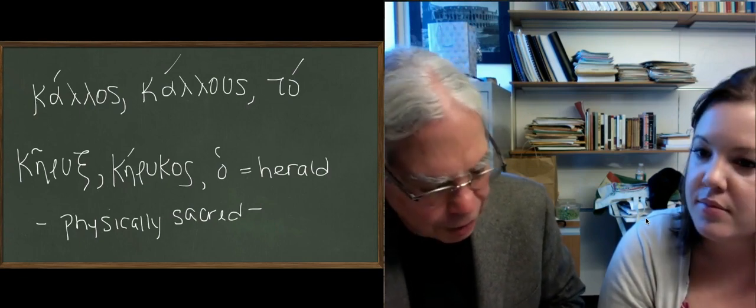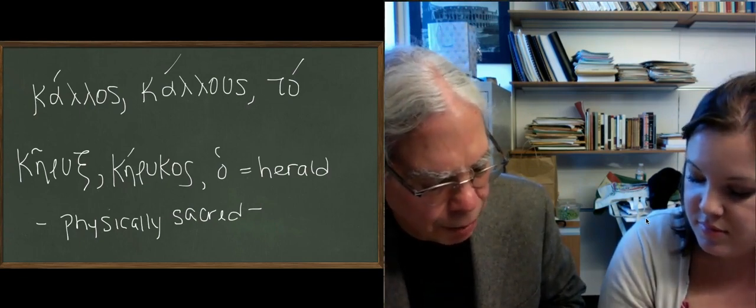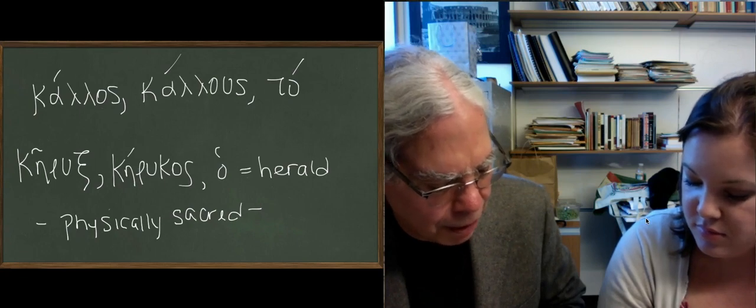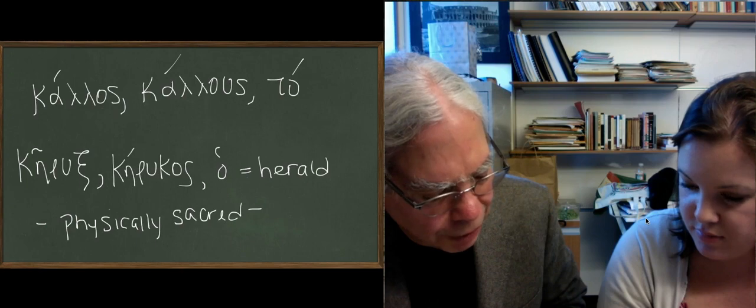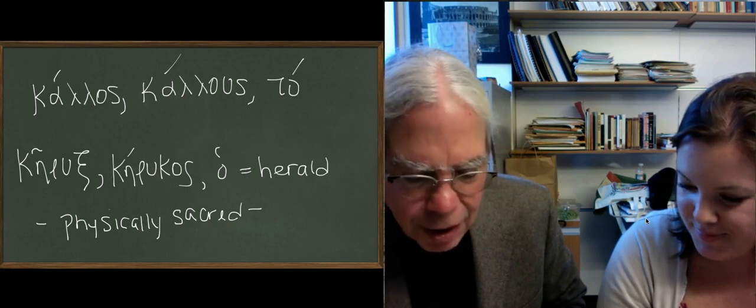All right, we get names for numbers which are indeclinable. The word for 7, hepta. The word for 8, octo. We don't get the word for 9, but we'll get that later on.